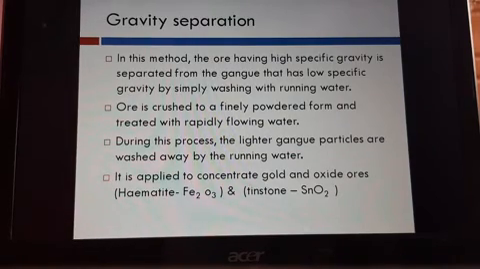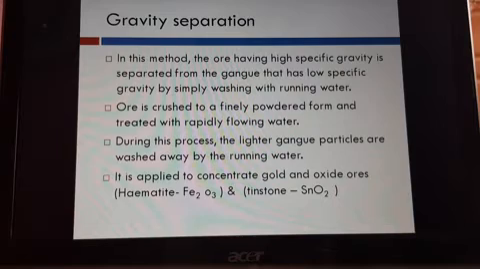This gravity separation is one of the methods in which you can separate gangue materials which have a higher specific gravity and lower specific gravity. If you put something in water, whichever is very light starts floating, right? In the same way, higher specific gravity materials will settle down and lower specific gravity materials will be washed away by using running water.